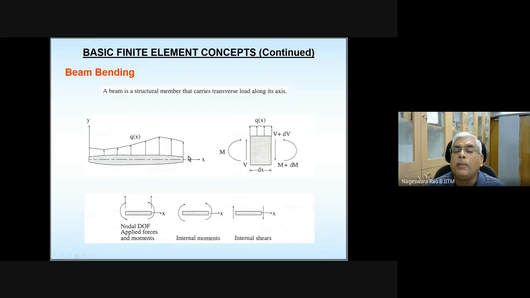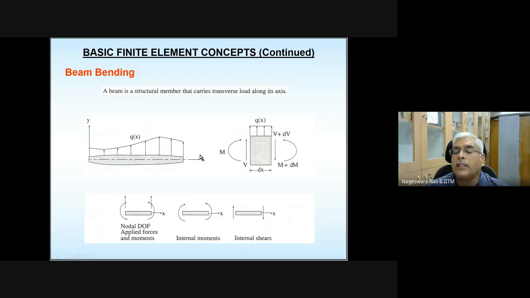This is a beam element, and for generality it is shown like this. That means the cross section need not be constant at every location along the x-axis; it can be varied. Load is applied in the transverse direction.